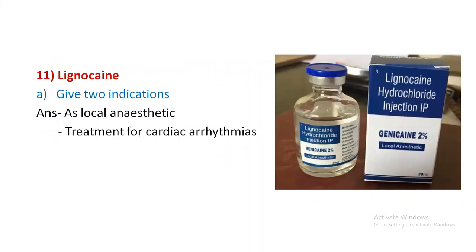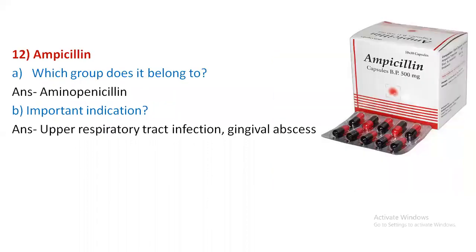So lignocaine, it is a local anesthetic agent used in cardiac arrhythmias. I have told some points about this lignocaine. Lignocaine is a local anesthetic agent. They act by inhibiting the sodium channels. So coming to the next drug, ampicillin, it belongs to aminopenicillin.